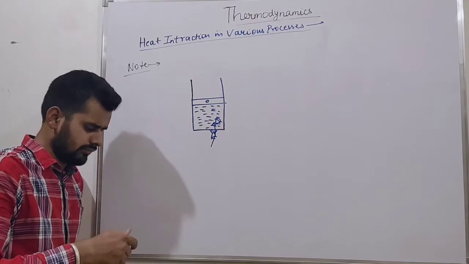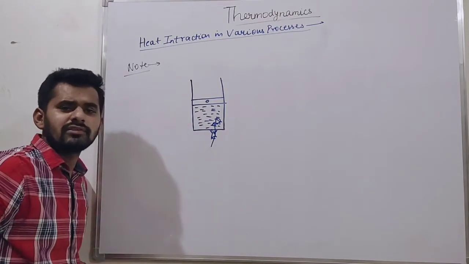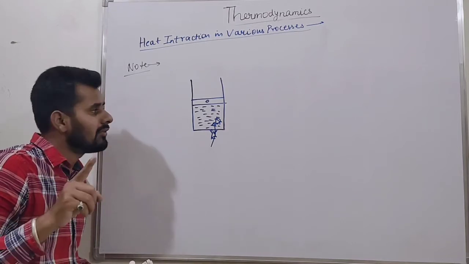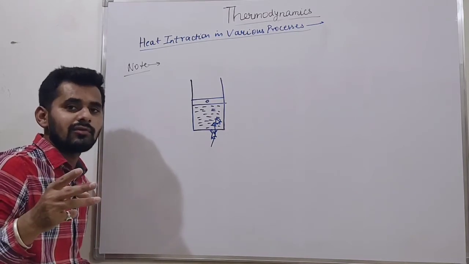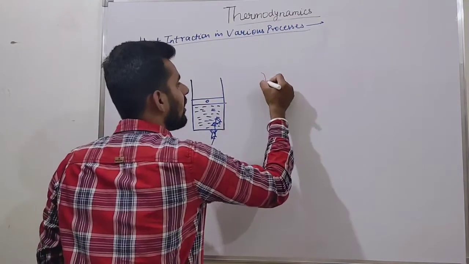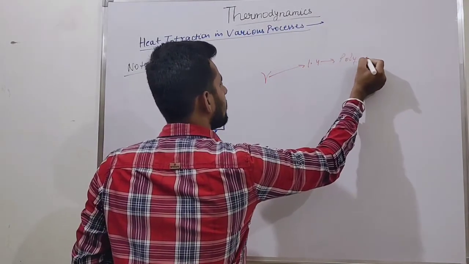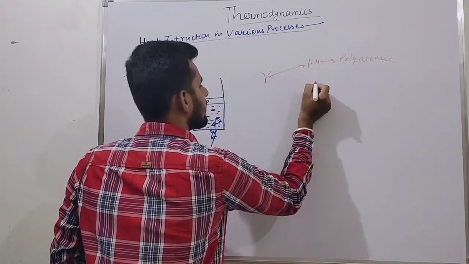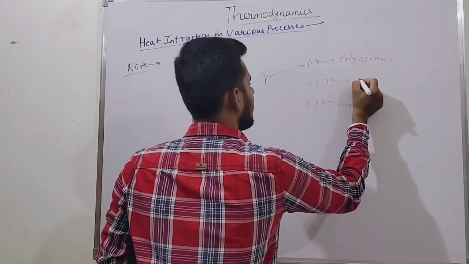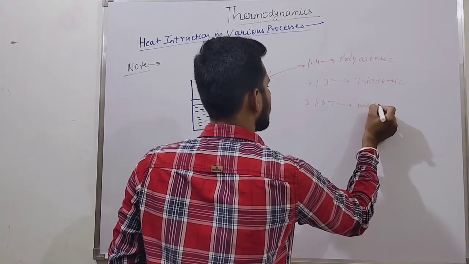Now, first of all, I will tell you, since it is an important point, we know various types of gases. We already discussed it. There are basically three types of gases: polyatomic gases, monatomic gases. We already know that gamma is 1.44 for polyatomic gases. 1.33, 1.67. For what? It is for triatomic. It is for monatomic.